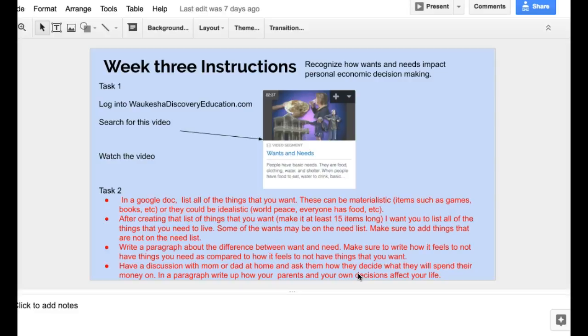Maybe you have to spend so much money on food, so it affects your life in another area. You take vacation every other year because you have to delegate money to the food. So kind of have a discussion and in a paragraph, 5 sentences, sum up what you learn.